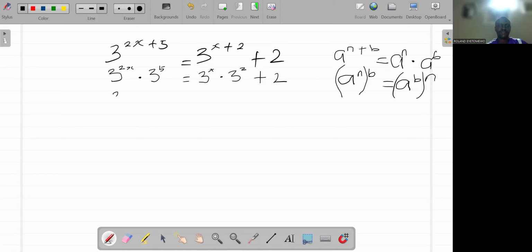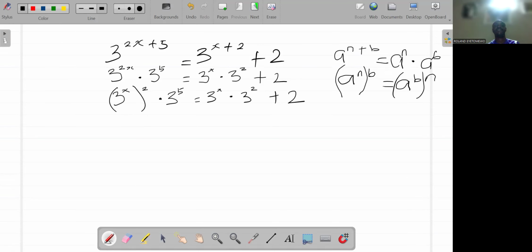I have 3 raised to the power of x, everything raised to the power of 2, times 3 raised to the power of 5, is equal to 3 raised to the power of x times 3 raised to the power of 2, plus 2.